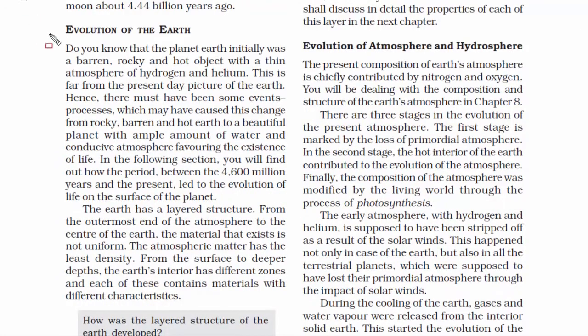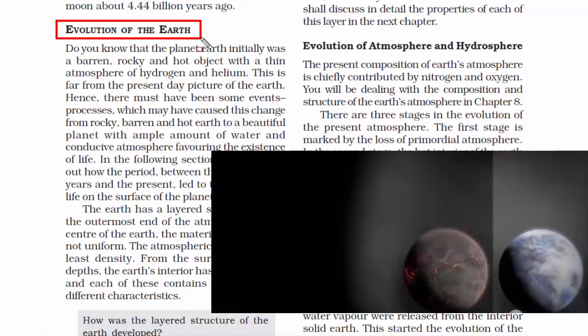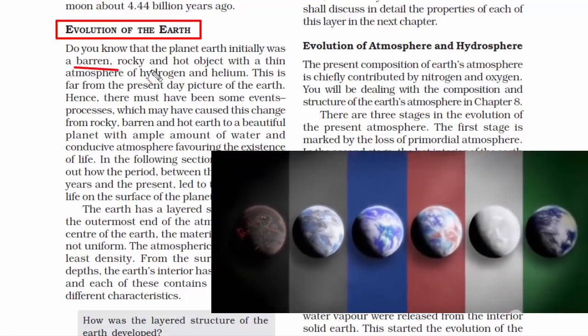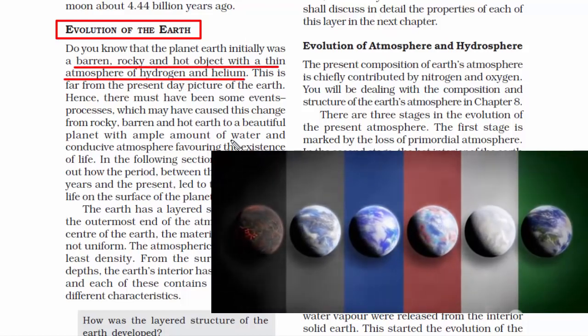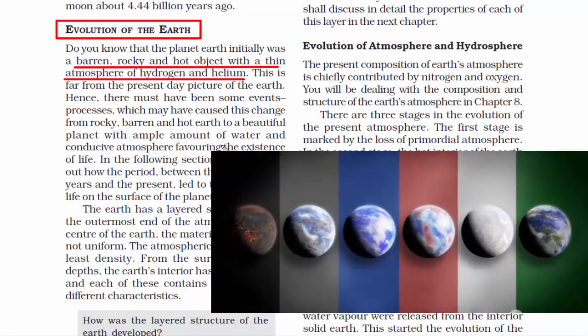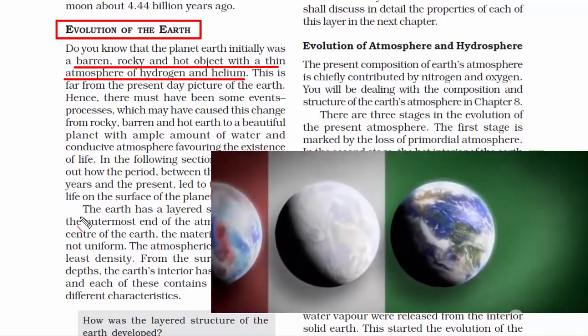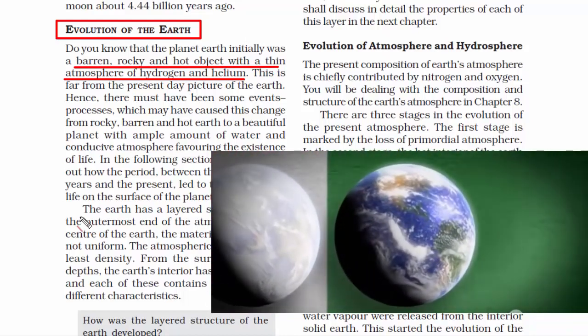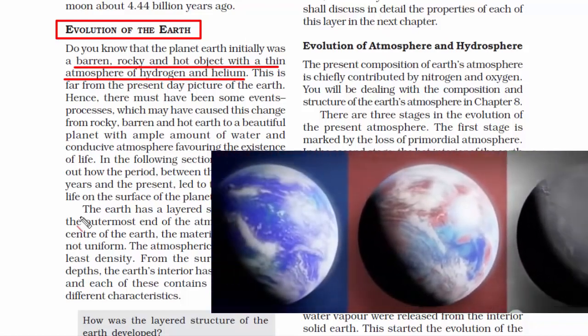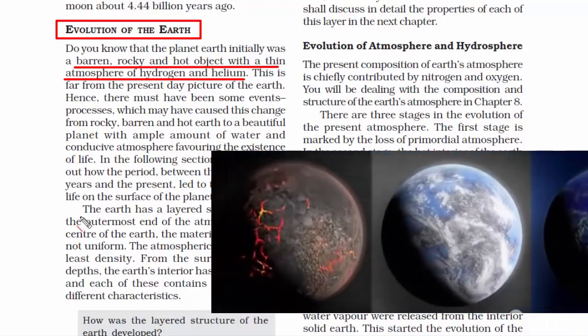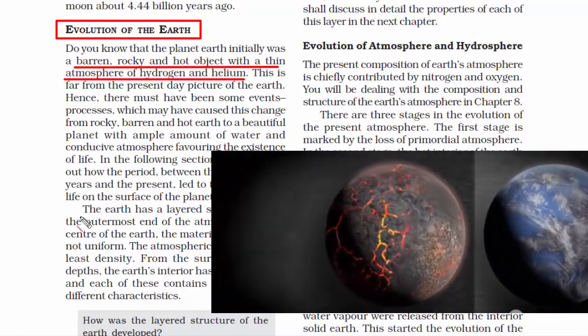Now we're going to read about the evolution of the Earth. Once upon a time, the planet Earth was a barren, rocky and hot object with a thin atmosphere of hydrogen and helium. Today when we see a picture of the Earth, it does not look like that. So obviously there must have been some events, some processes which caused this change. Let's go ahead and understand what led to the evolution of life on the surface of the planet.